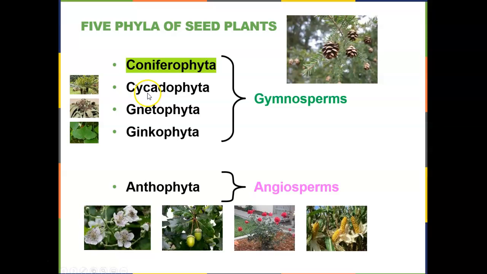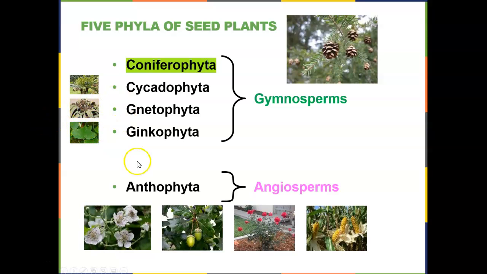Some other phyla in gymnosperms are the Cicadophyta. They look like palm trees, but palm trees are actually angiosperms, but they look kind of like them. The Cnidophyta, which look kind of like dried up cactus. And lastly, the Ginkgophyta, and there is only one species that remains in this phylum, and it is the ginkgo tree, which has this unique leaf shape.